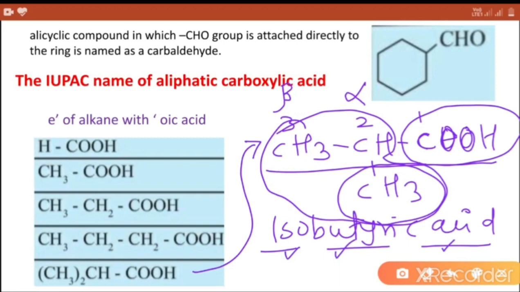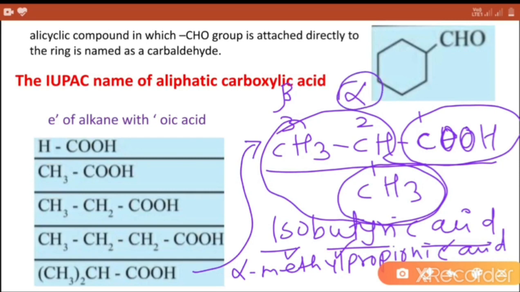And another common name of this compound, alpha methyl propionic acid. This is alpha carbon, methyl group is present at alpha carbon and 1, 2, 3 propionic acid, alpha methyl propionic acid.